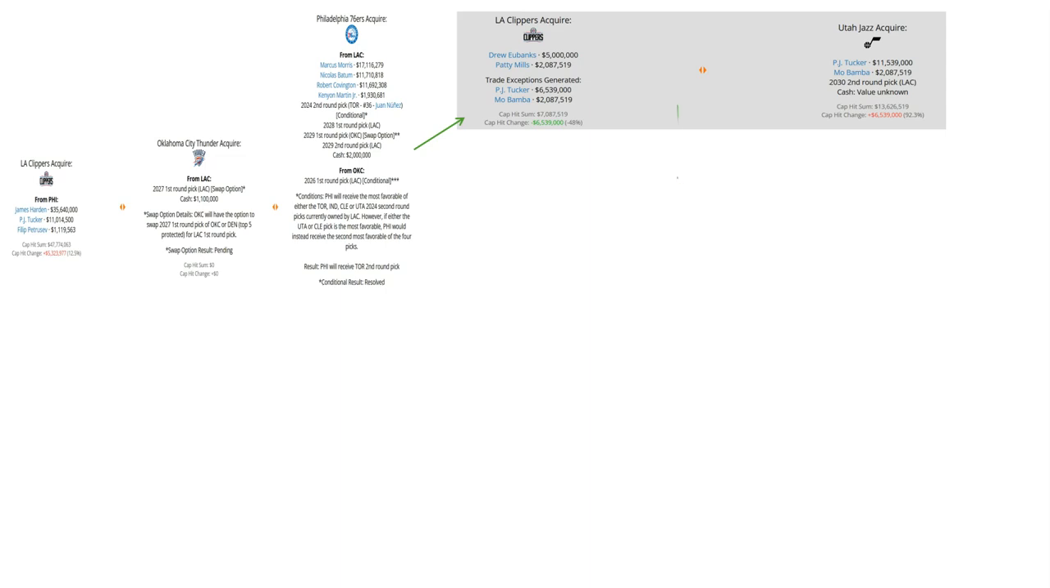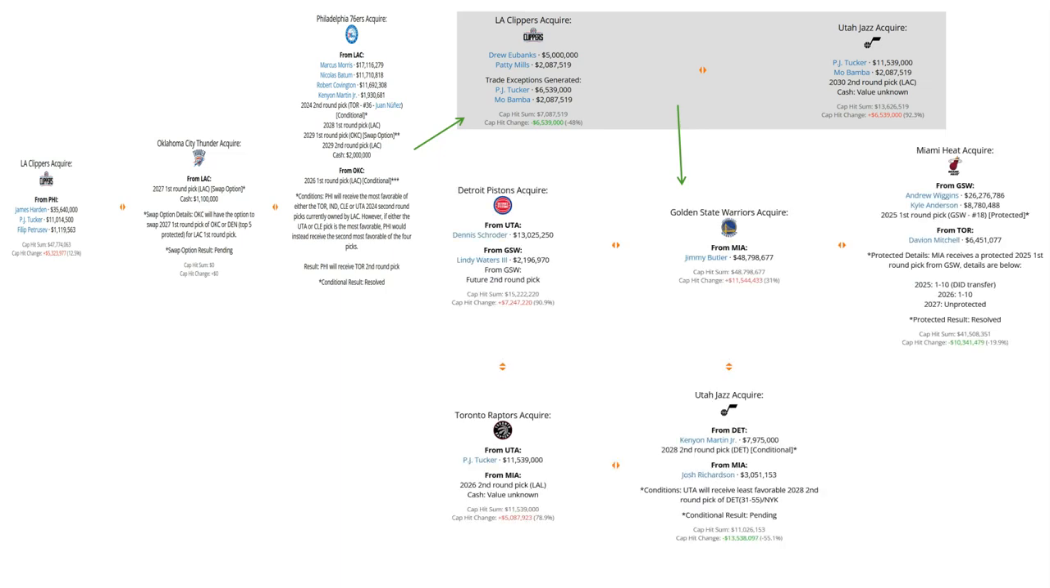For PJ Tucker, he would later be involved in a ginormous 6-team trade that ultimately saw the Pistons, Warriors, Heat, Jazz, and Raptors get involved. PJ Tucker ultimately goes to the Toronto Raptors here. The big part of this entire trade tree was the Warriors picking up Jimmy Butler from Miami for Andrew Wiggins, Kyle Anderson, and a first-round pick.